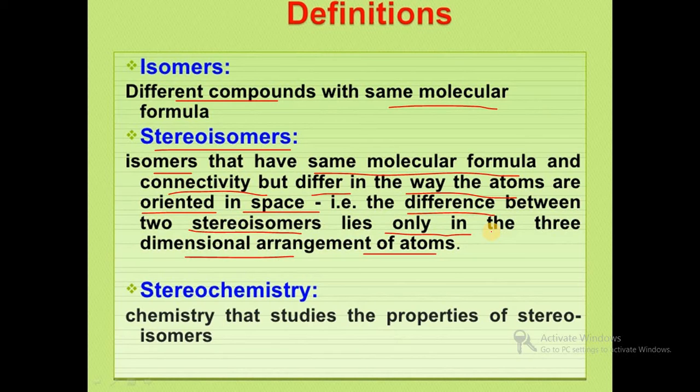Stereo means space chemistry. In this we study the overall orientation of the molecule in space, so they are called stereoisomers. And stereochemistry means the chemistry that studies the properties of stereoisomers.